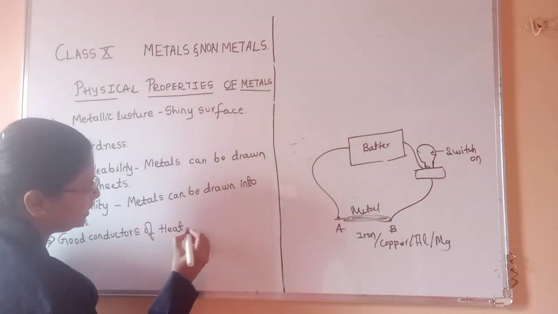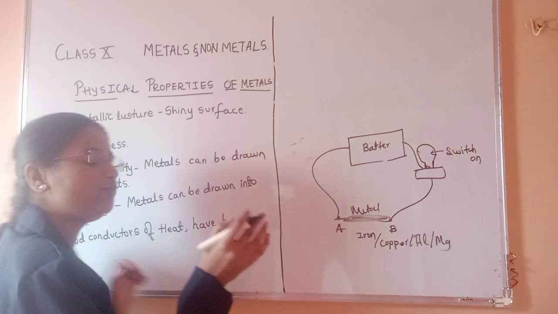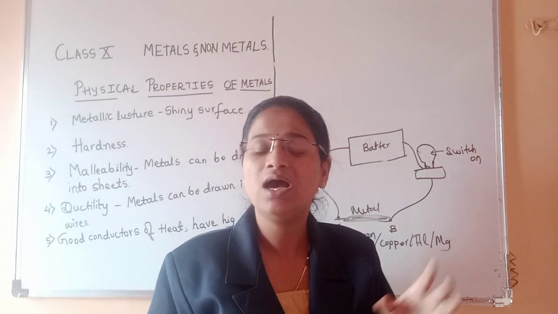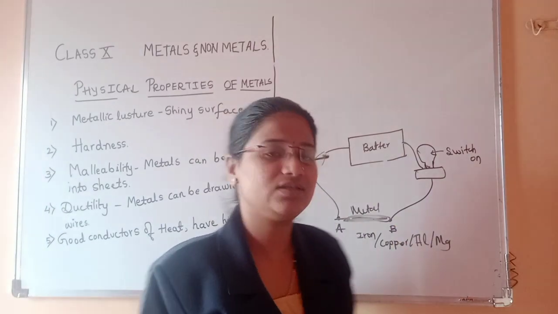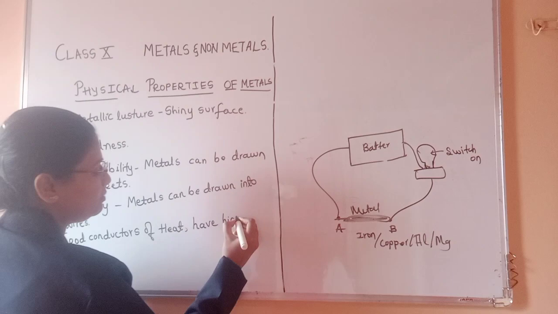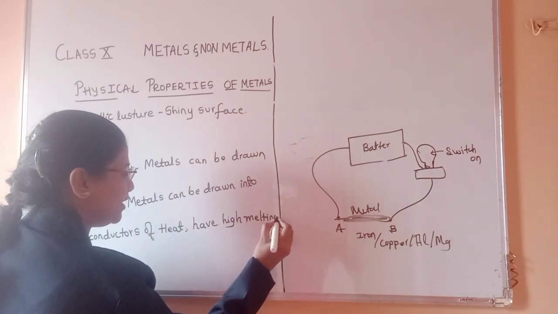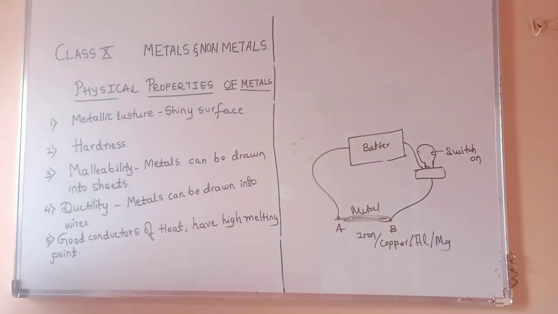that metals have a high melting point. In the previous activity, when you heated the aluminium rod, it did not melt. It shows us that metals have a high melting point.